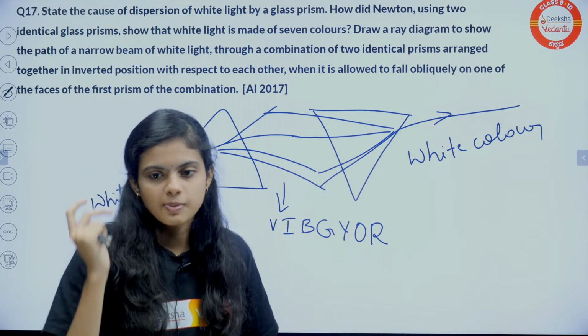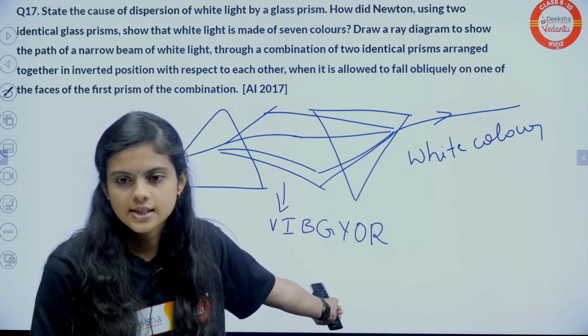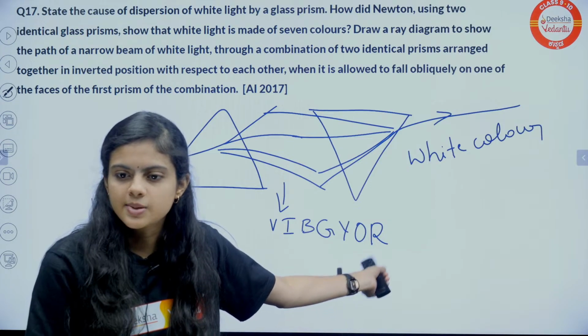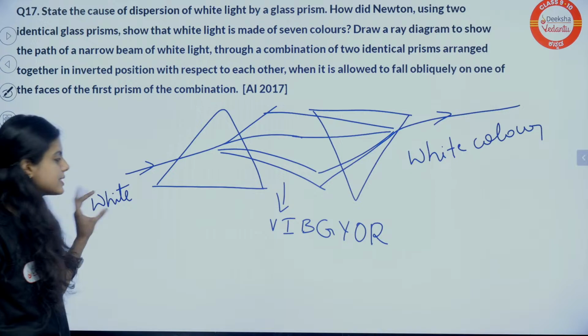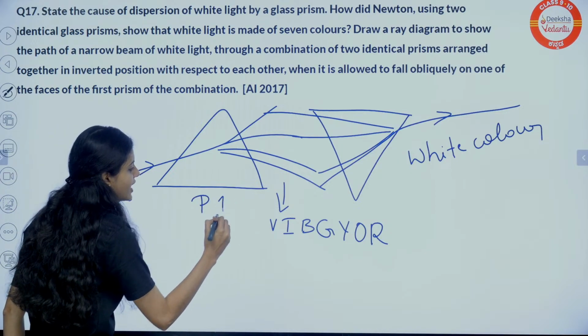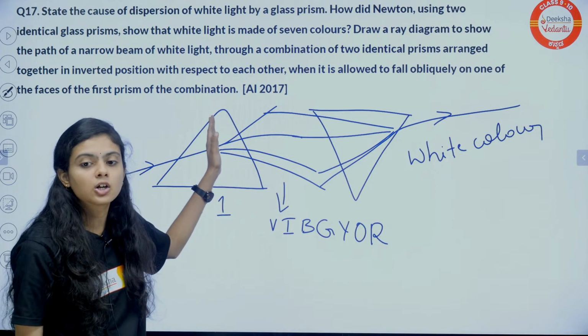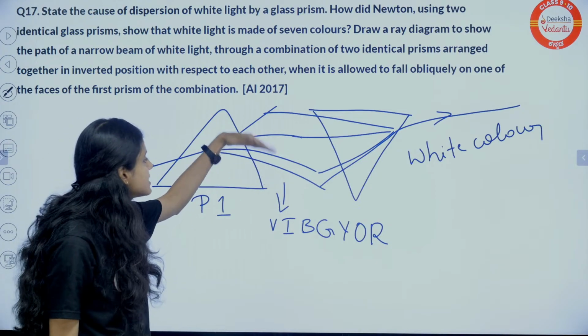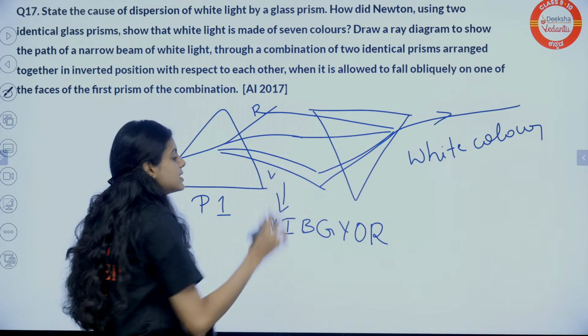Ma'am, can you re-explain this one? Yes, yes. When another prism is placed, it will form white light. See here. When I kept prism 1, white light was passed, and due to the different angles of deflection, one bends the most, one bends the least, that is, red bends the least and violet bends the most.